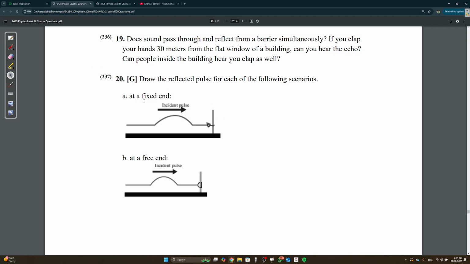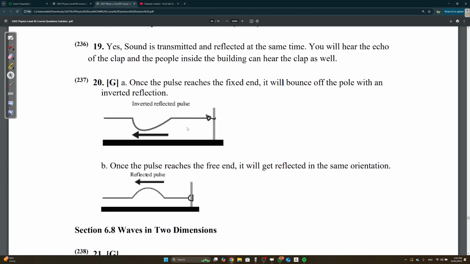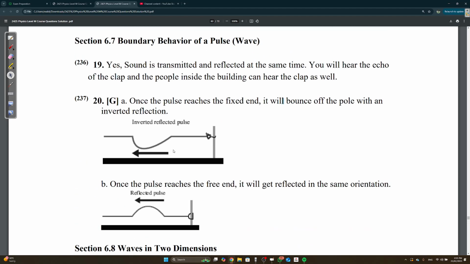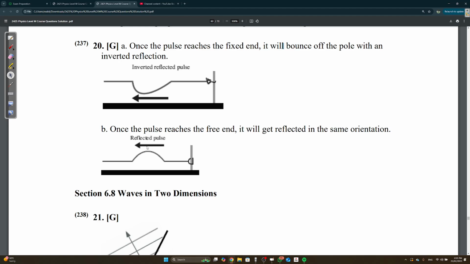Okay, reflected pulses. What do we know? We have reflections for free ends and fixed ends, right? What do you need to know? If it's a free end, it's going to come back in the same direction. But if it's a fixed end, it's going to come back in the opposite direction. Okay, let me show you. So the reflected pulse, if it's a fixed end, is going to come back in the opposite direction, or flipped vertically, upside down. But if it's a free end, it's going to be back in the same orientation. What do you need to know about reflection? It will have the same frequency and same speed, as well as the same wavelength.